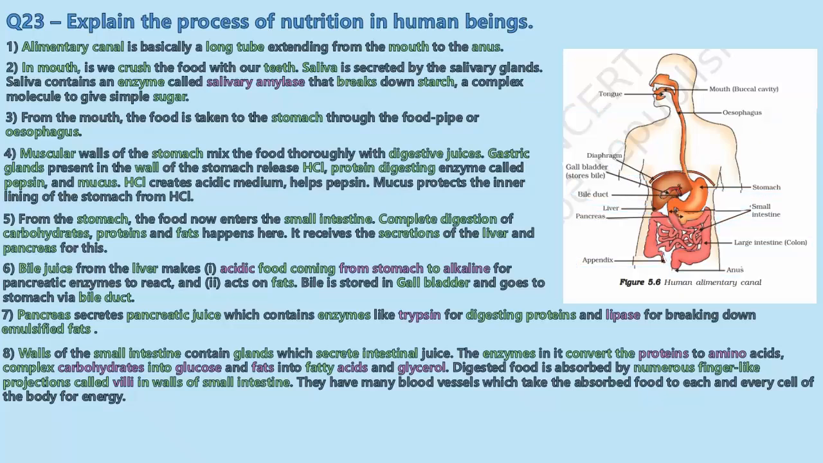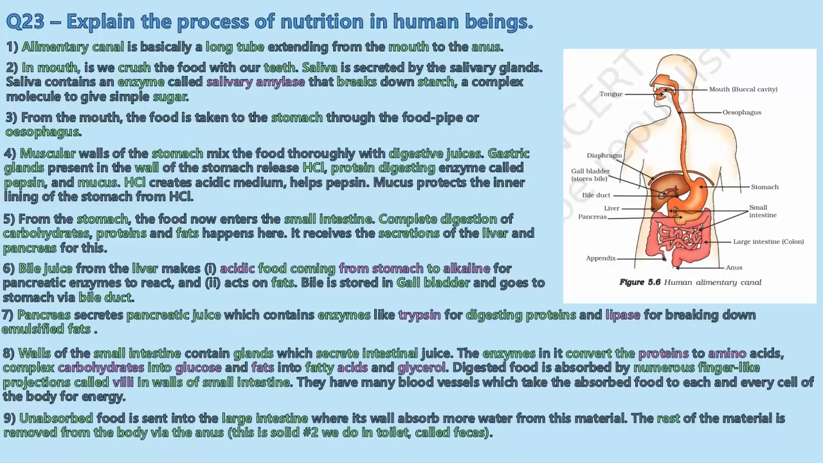Okay, then finally comes the large intestine. What does the large intestine do? After the food passes from the small intestine, any unabsorbed food enters the large intestine, where it absorbs all the other necessary water from this food, and the rest of the material is removed from the body via the anus. Okay, what is the anus? Every morning we do number 2, the solid waste called the feces, F-E-C-E-S, is discarded out of the body. That is what goes out of the anus. So this is the complete process of nutrition in human beings.